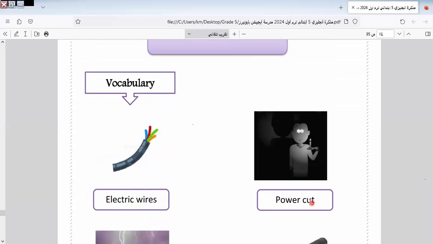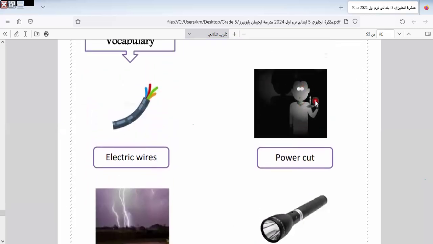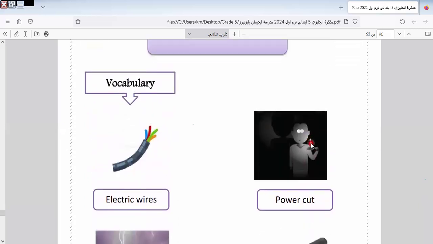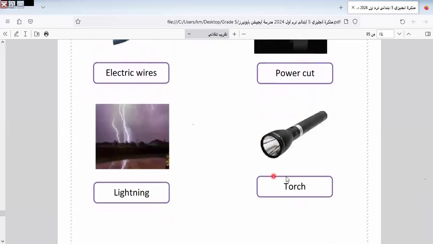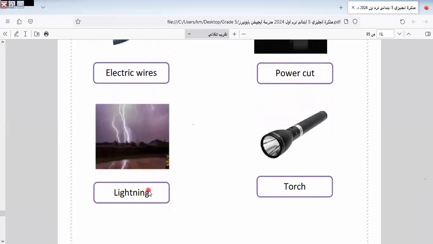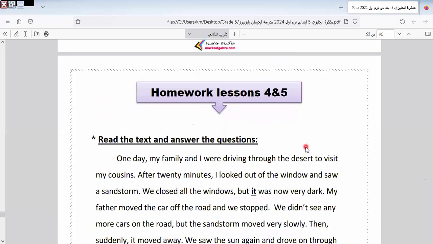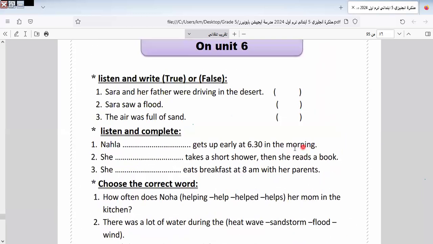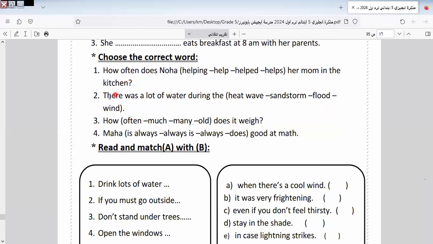Here we have electric wires. Power cut means the cut of light. When we have a power cut, we use a torch to give light until the light comes back. Here is lighting, torch. Let's answer the questions here. I will leave the listening, as we told you before, because it's unseen. Let's go to another one here.